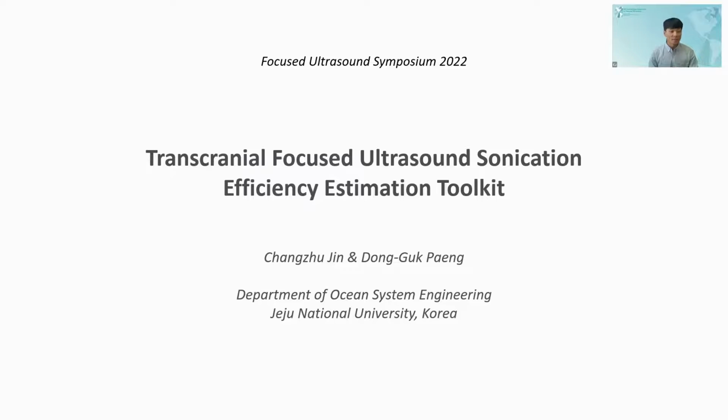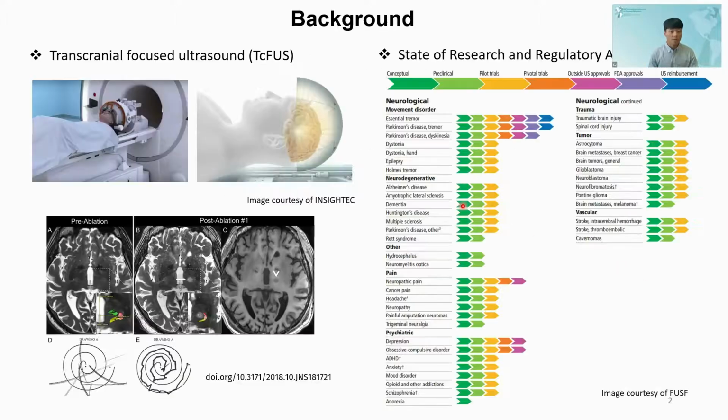In this presentation, we propose a lightweight sonication efficiency estimation toolkit for transcranial focused ultrasound. Transcranial focused ultrasound using a large phased array transducer has become an alternative ablation modality to treat numerous brain diseases. A tool that can estimate the performance of transcranial focused ultrasound prior to the operation could be beneficial for the